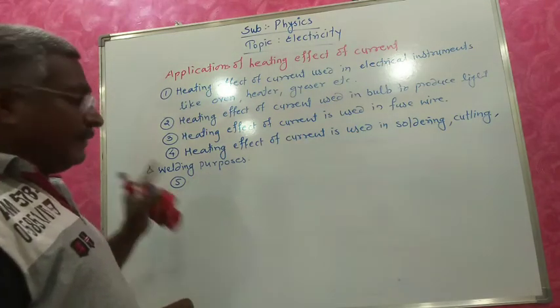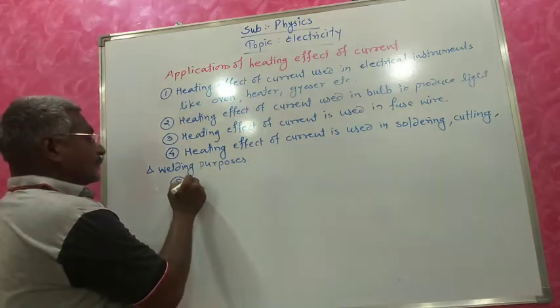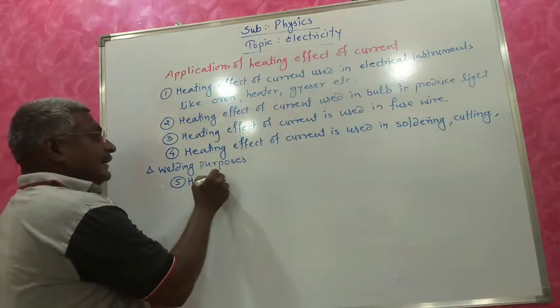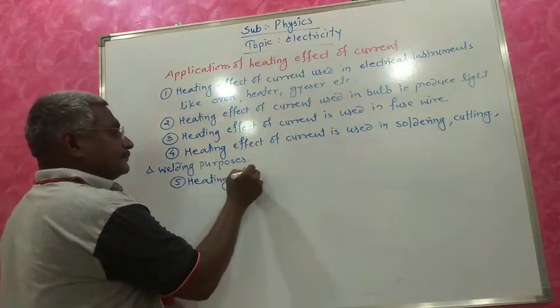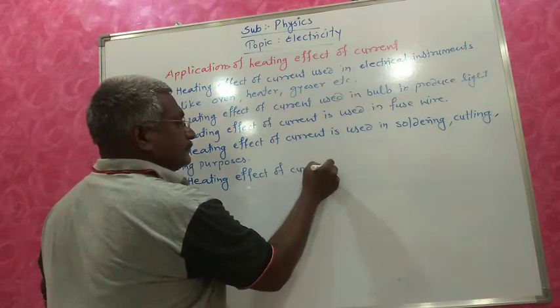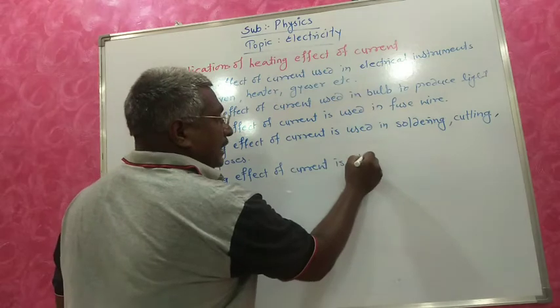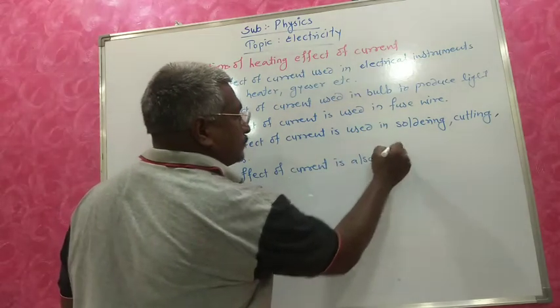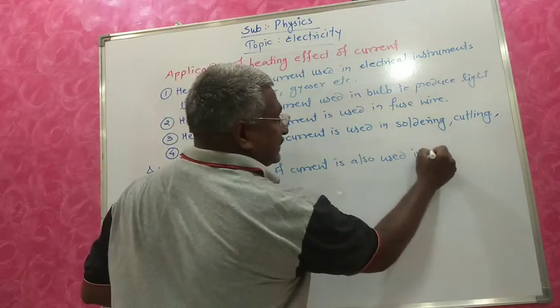Last and very important, heating effect of current is also used in surgery.